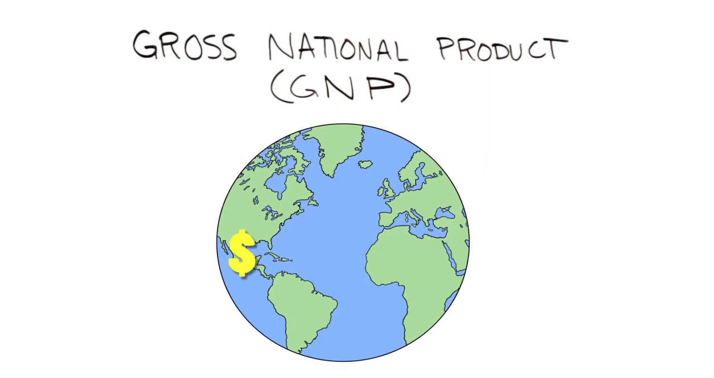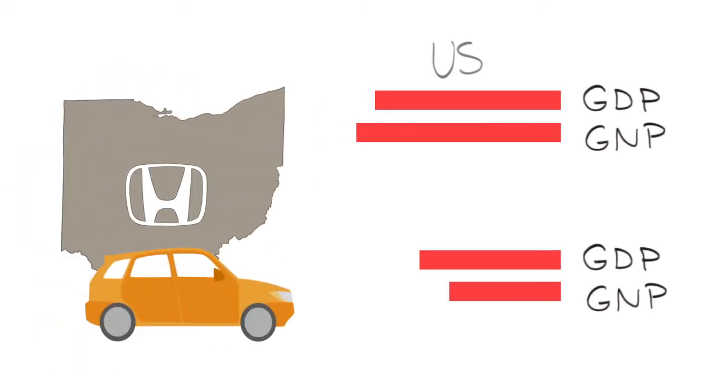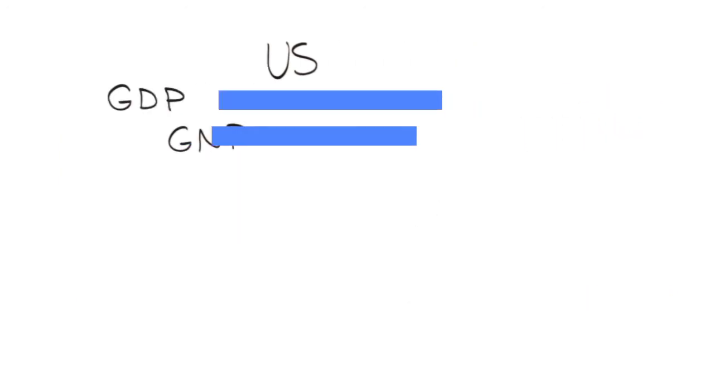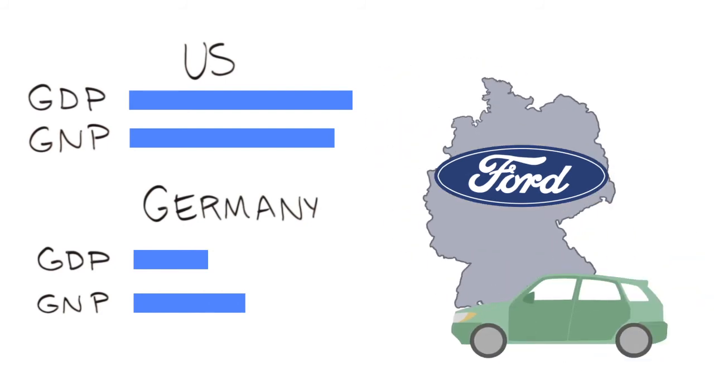Thus, gross national product, or GNP, measures the output of a country but takes into account who owns the production. Output that is produced by citizens of that country count for GNP no matter where in the world they are produced. So if Honda owns a car production plant in Ohio, the output from the plant would be counted in the U.S.'s GDP, but in Japan's GNP. Similarly, Ford's plant in Germany would count towards Germany's GDP, but the U.S.'s GNP.